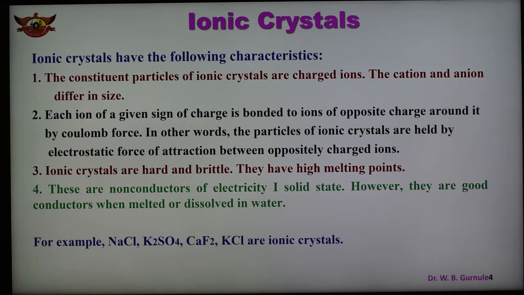potassium chloride. These are ionic crystals. So these are the important characteristics of ionic crystals. All the points are important. The constituent particles are positive and negative ions, and the force of attraction is the electrostatic force of attraction between the ions. Because they are hard, they have a high melting point, and they are good conductors when dissolved because they have positive and negative ions. Examples are given here.